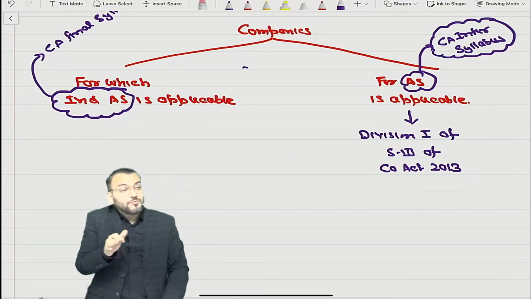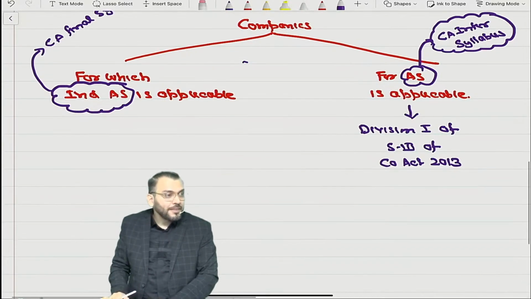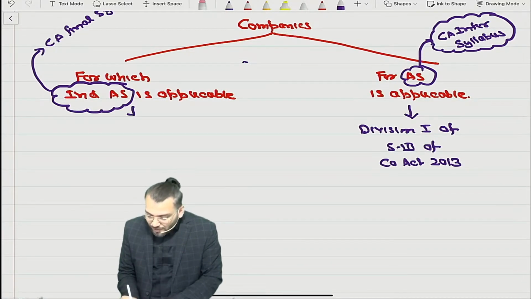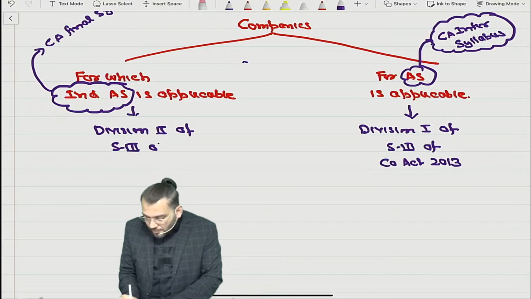And any company which is following Ind AS, what will they follow? Division 2. Division 2 of Schedule 3 of the Companies Act, 2013. Are you writing this?